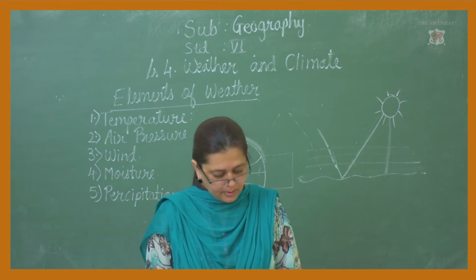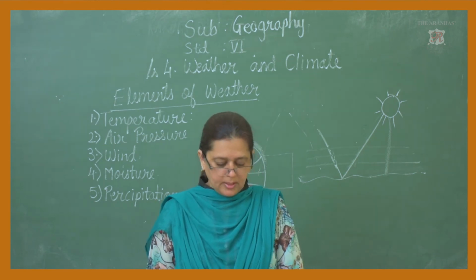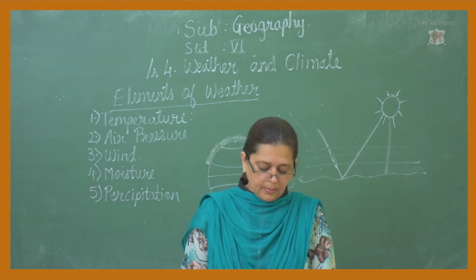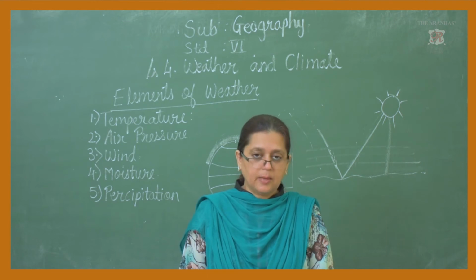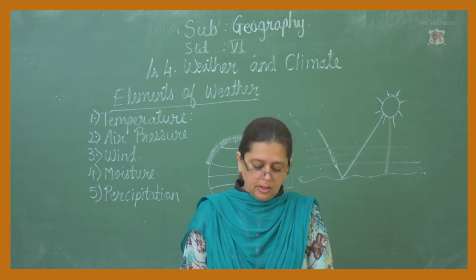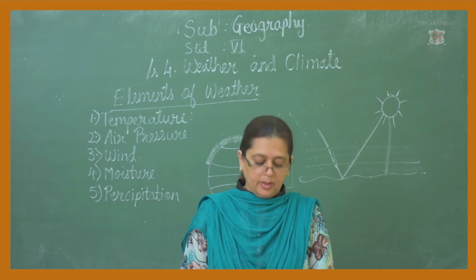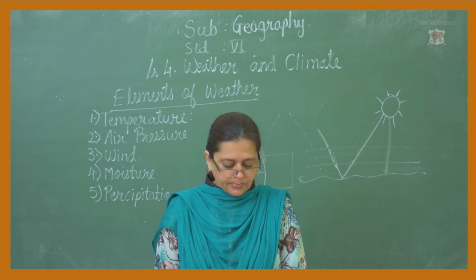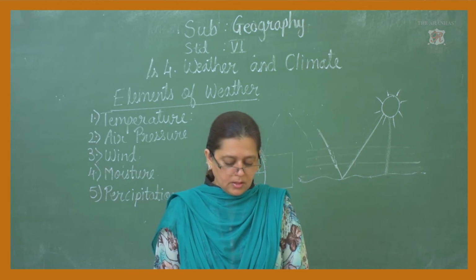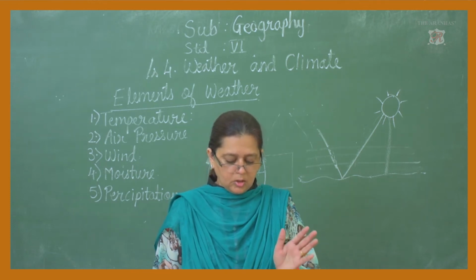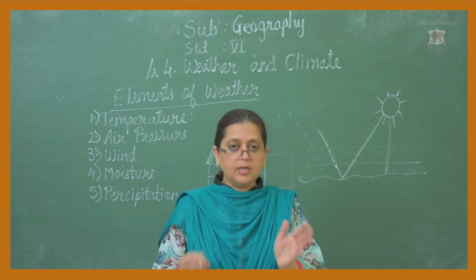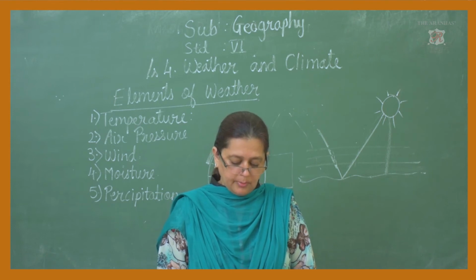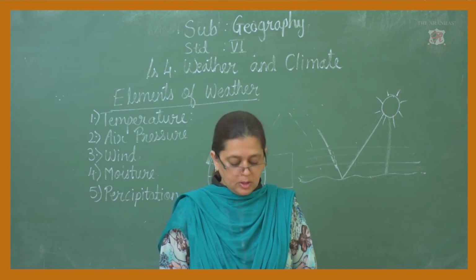Weather is described on the basis of the condition prevailing at the given time, while climate is described on the basis of condition prevailing over a long period of time. Yes, we have learned that weather is described on the basis of the condition at a given time, for a short time, and the climate prevails over a long period of time.